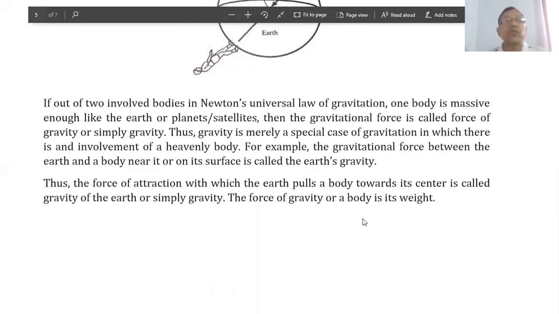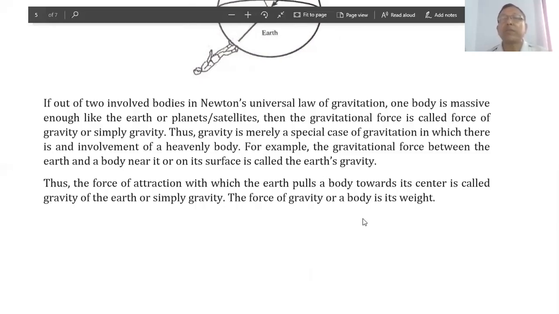If, out of two involved bodies in Newton's universal law of gravitation, one body is massive enough, like the Earth or planets, satellites, then the gravitational force is called a force of gravity or simply gravity. Thus, gravity is merely a special case of gravitation in which there is an involvement of a heavenly body. For example, the gravitational force between the Earth and a body near it or on the surface is called the Earth's gravity.